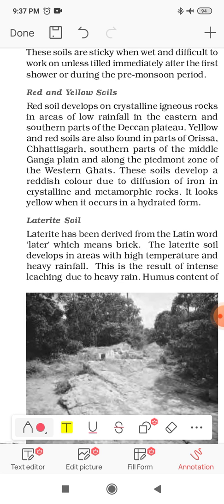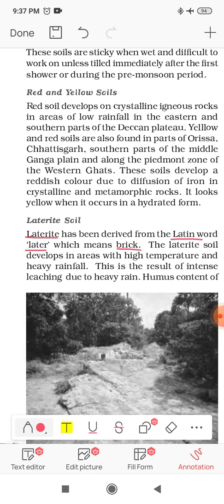Laterite has been derived from the Latin word later, which means brick. The origin of this word is from the Latin word later because its meaning is brick, and as you all know, the color of the laterite soil is similar to brick color. That's why it originated from the Latin word.